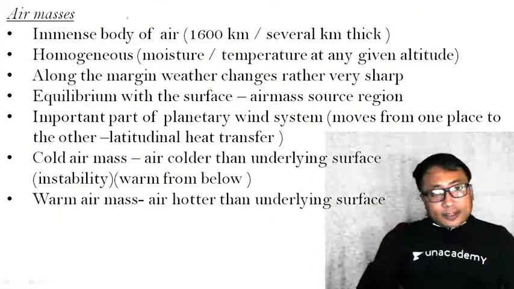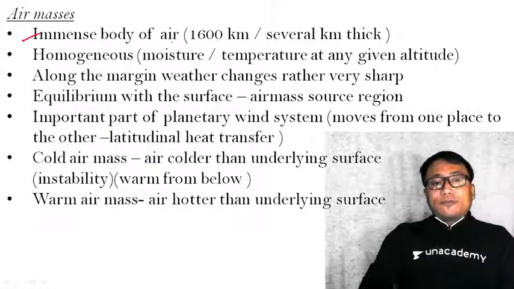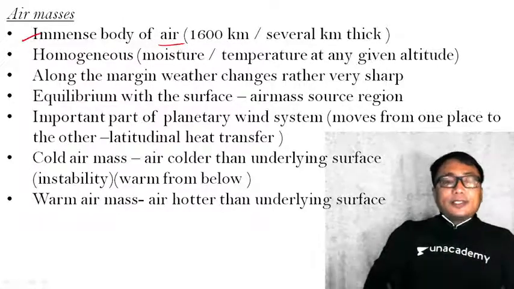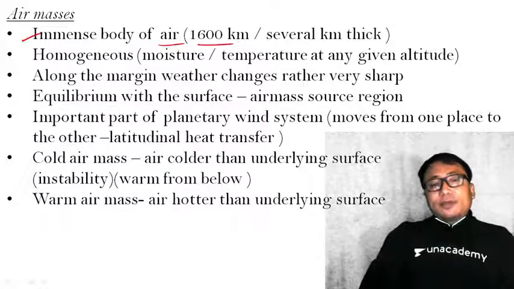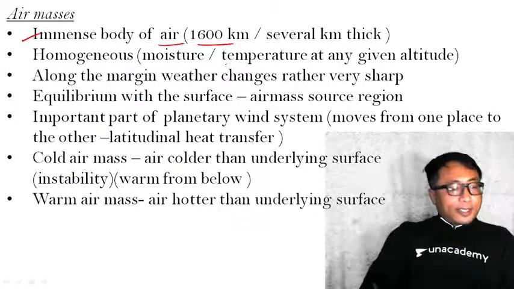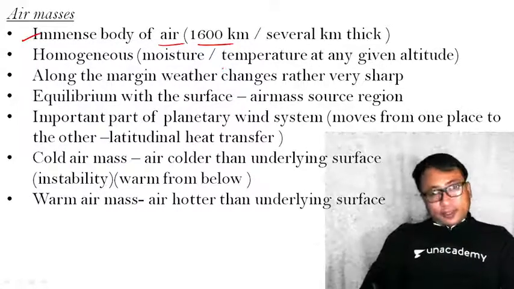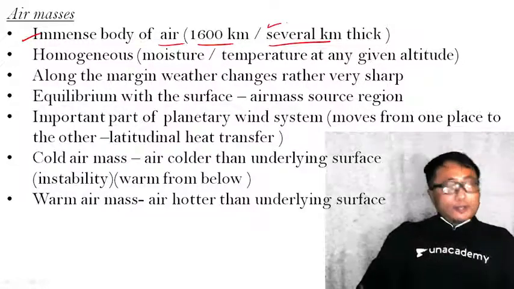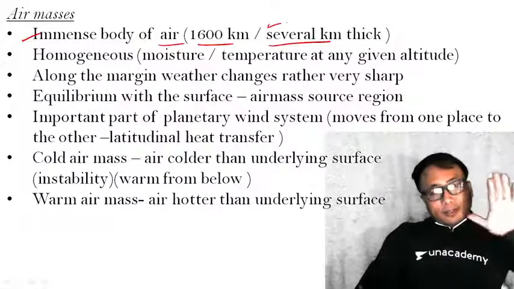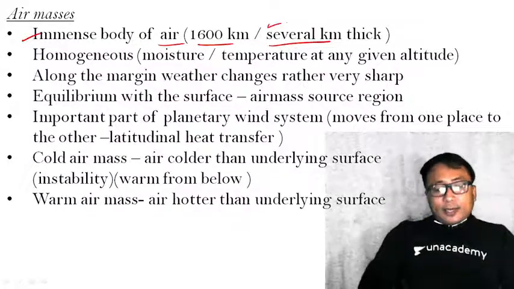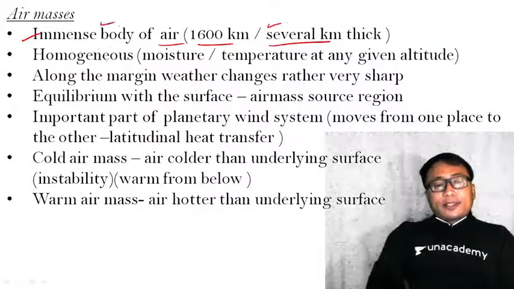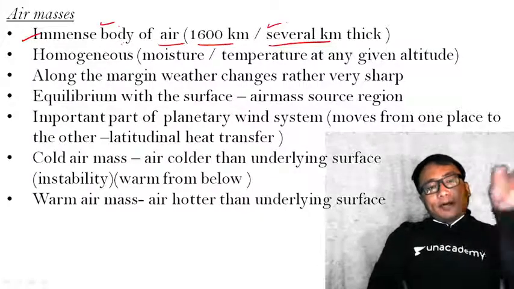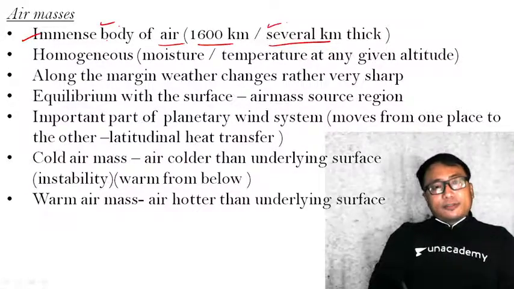What is an air mass? An air mass is an immense body of air. You see here its dimension. It is somewhere around thousands of kilometers in length and breadth, and even the thickness is several kilometers. So it's a very huge body. Now, one particular air mass can completely cover a country, if the country is small.